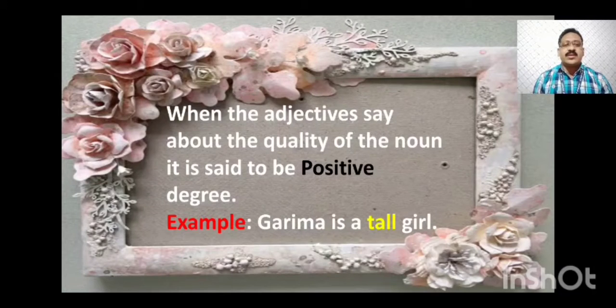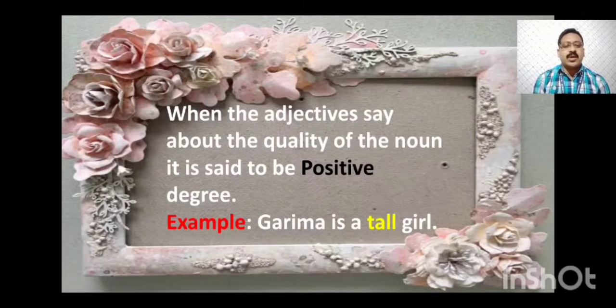When the adjective says about the quality of the noun, it is said to be positive degree. It means when we are talking about the quality of a particular noun, person, place, animal or thing, that degree of adjective is said to be positive degree. You can see an example I have given to show how we can know whether that degree is positive or not. See the example: Garima is a tall girl.